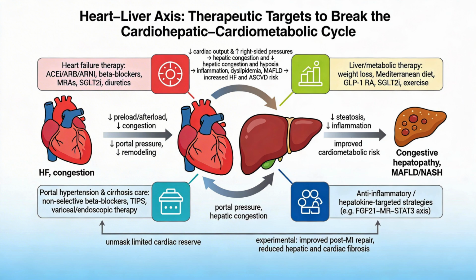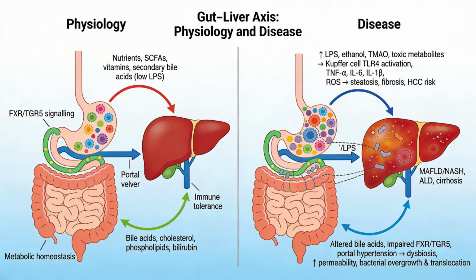From the liver's perspective, the pivotal axis is gut-liver. The review elegantly illustrates how in health bile acids, phospholipids, bilirubin and cholesterol are secreted into the gut where they shape the microbiota. In return, microbial fermentation produces SCFAs, vitamins, secondary bile acids and other metabolites that travel back to the liver via the portal vein.